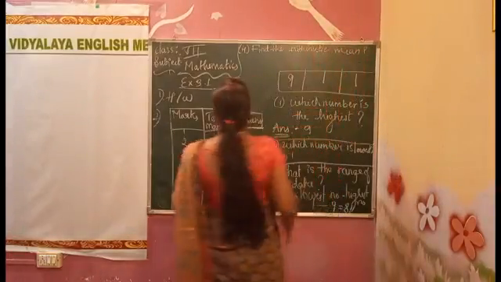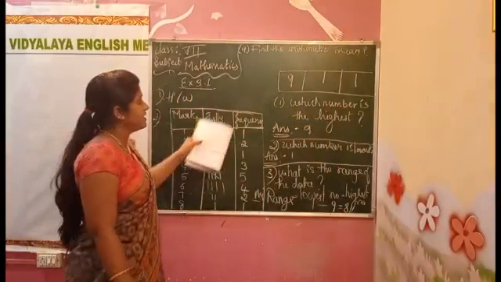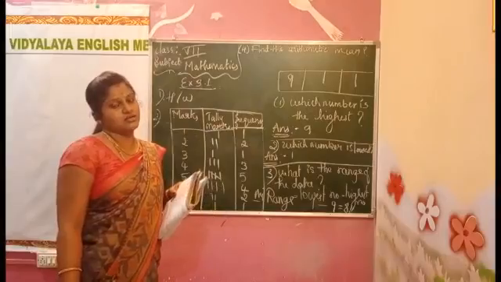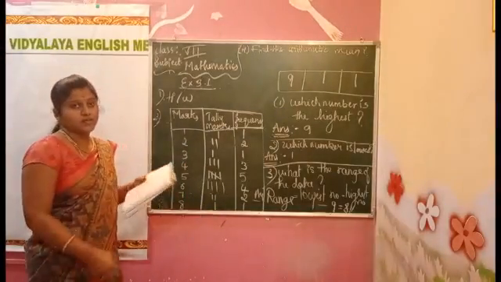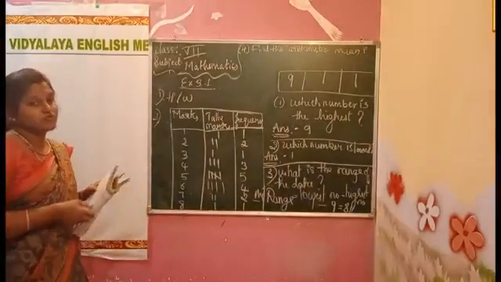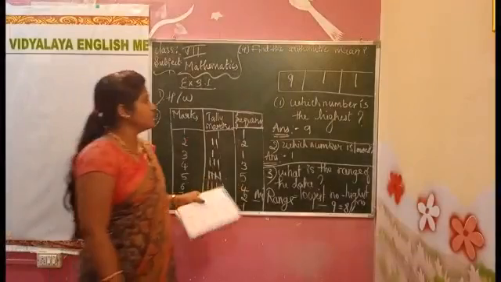Arithmetic mean. We have to start adding all these numbers. Which numbers do we have to add? The frequency we have to add, children. The frequency of each number we have to add, because these are the number of students. We have to add the frequency.